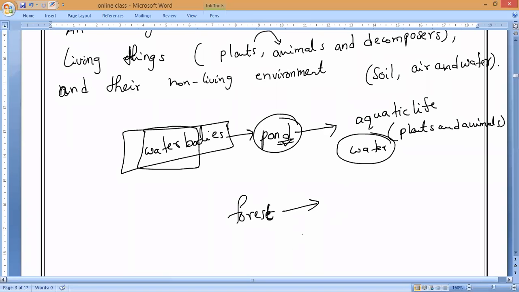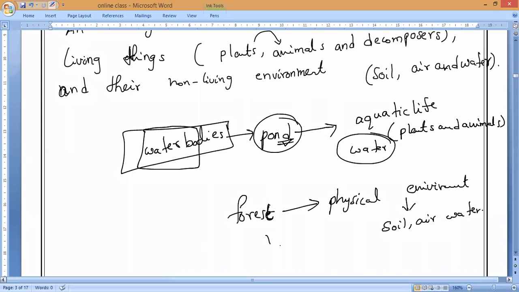Now, like that, forest means what is the ecosystem? Tell me, guys. Please respond. Sir, tree, lion. The physical environment. What is the physical environment? Forest means first the physical environment. That is what I want. What is that? Soil, air, and as well as water. That is what the physical environment is.